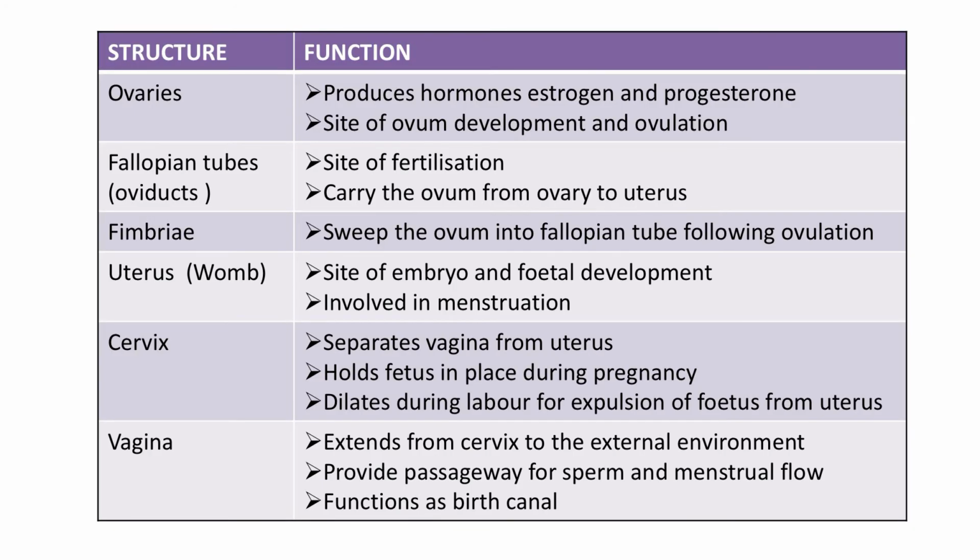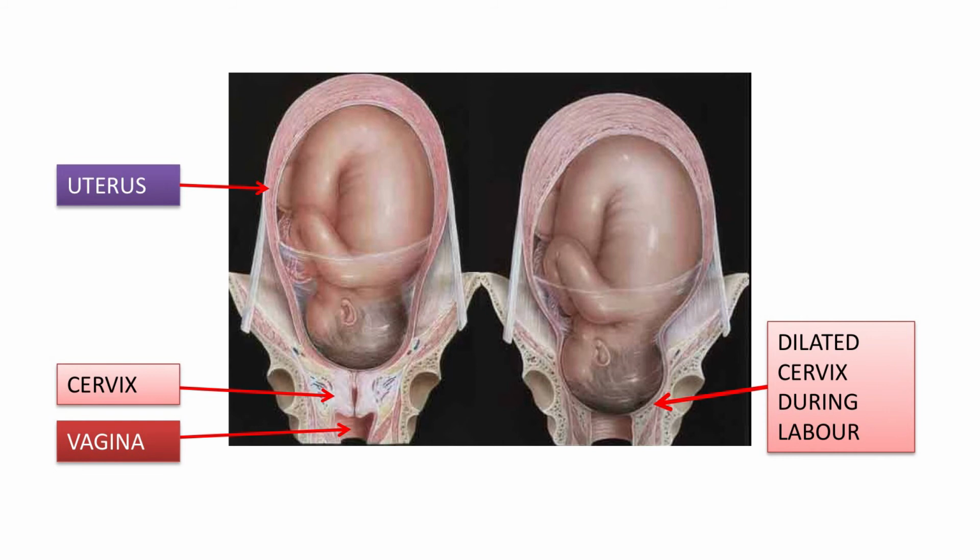What about the cervix? This is the area which separates the vagina from the uterus. It holds the fetus in place during pregnancy, and it dilates during birth to allow the fetus to leave the uterus. So, cervix acts as a passage between the vagina and the uterus.